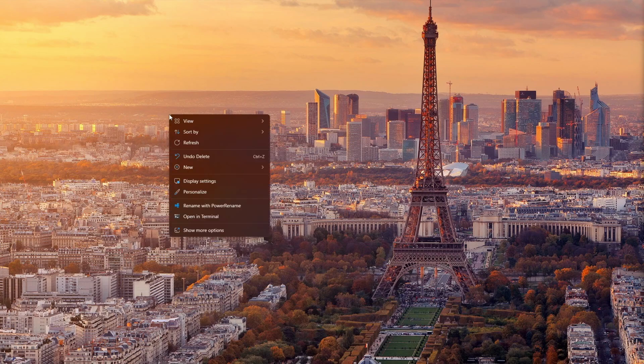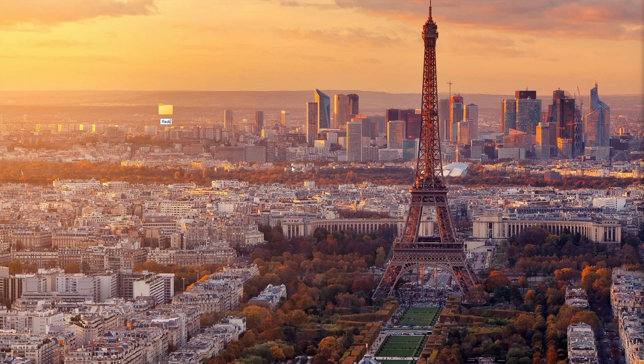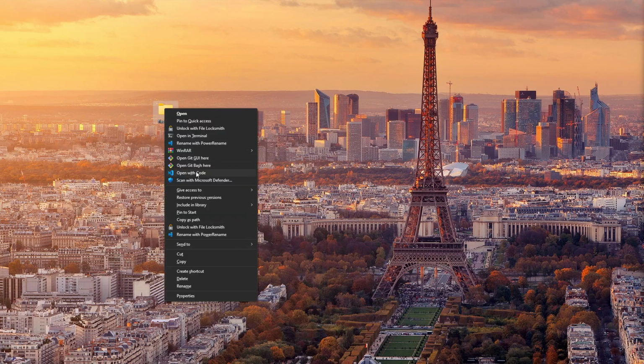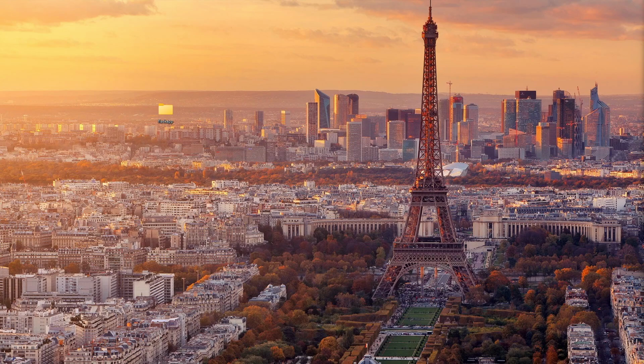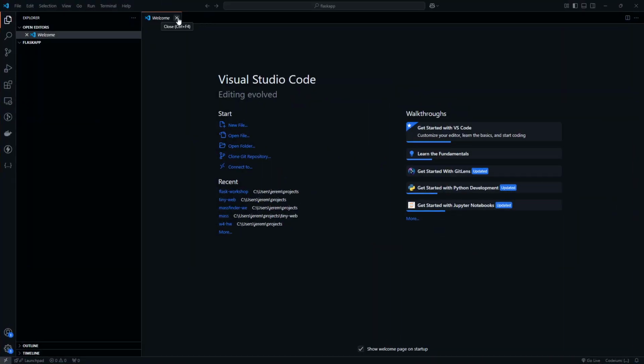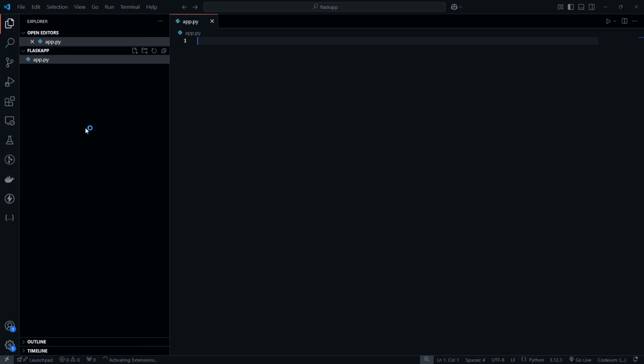So here I am on my desktop. I'm just going to create a new folder, and I'll just call it Flask app or something similar, right? I'm going to now open it with VS Code. And I'll pull this over now. And so you'll see we've got just an empty Visual Studio Code. The first thing we're going to want to do is create an app.py. And in this app.py, we're going to have all of our fun backend code.